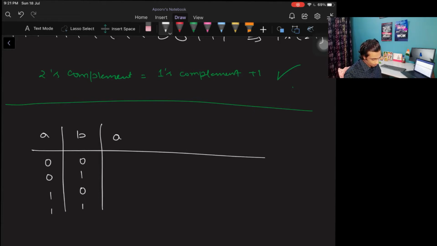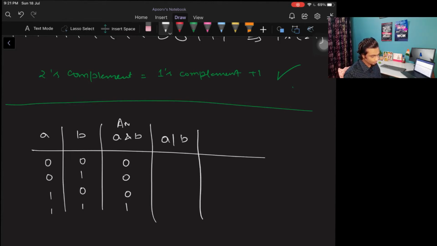Okay, so let's say we have something called AND. I'm explaining with the help of a table. What does the AND operator do? The AND operator says that if both of the inputs are 1, then only make it 1, otherwise 0. So 0 0 0 0 1 0 1 0 0 1 1 1. Now what does the OR operator do? This is the OR operator, this is AND. This is bitwise AND, not logical. Sorry, I made a mistake.